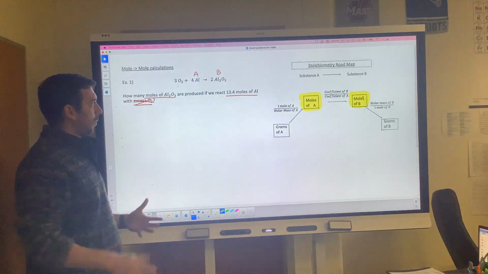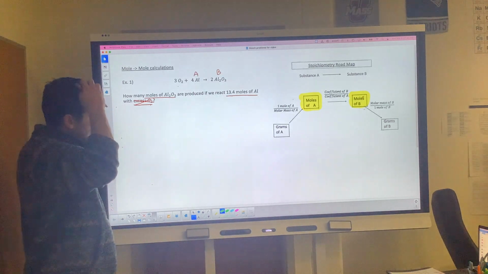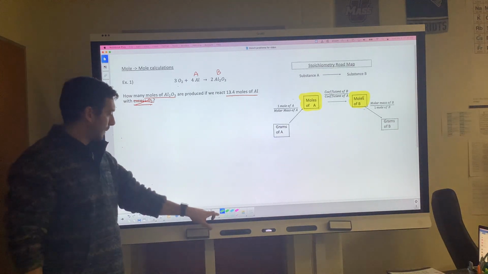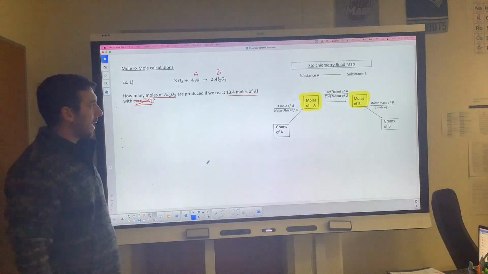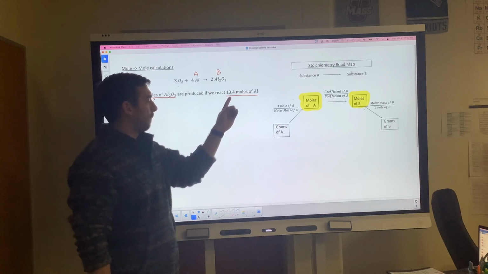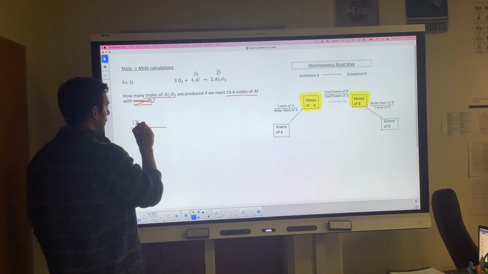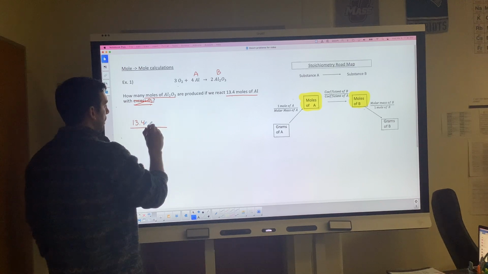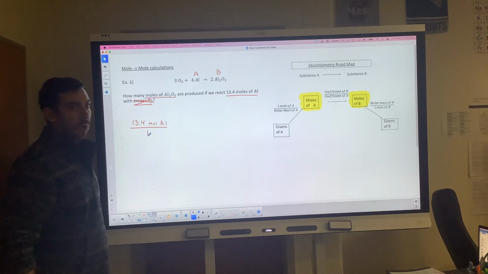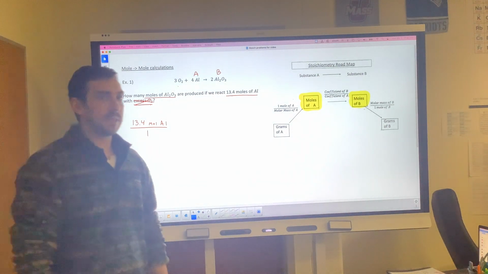All right, so now we have our word problem sorted out. We have our equation and our roadmap labeled. We are going to start setting up our conversion factors or our fractions. To do that, just like in the last chapter, we find the substance that has a number with it. We put it in the numerator or the top of a fraction. So we're going to put 13.4. Make sure you include the units, moles of Al. And the first fraction is always just over 1. No units, nothing in the first fraction on the bottom except for 1.